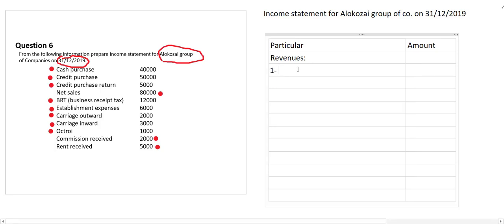How many revenue do you have? First one, mention your revenue. Mention net sales. See, directly net sales we have.